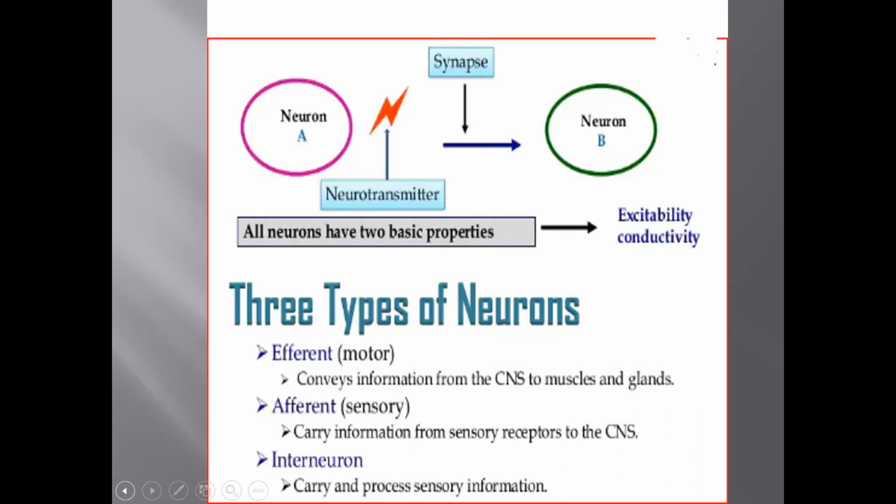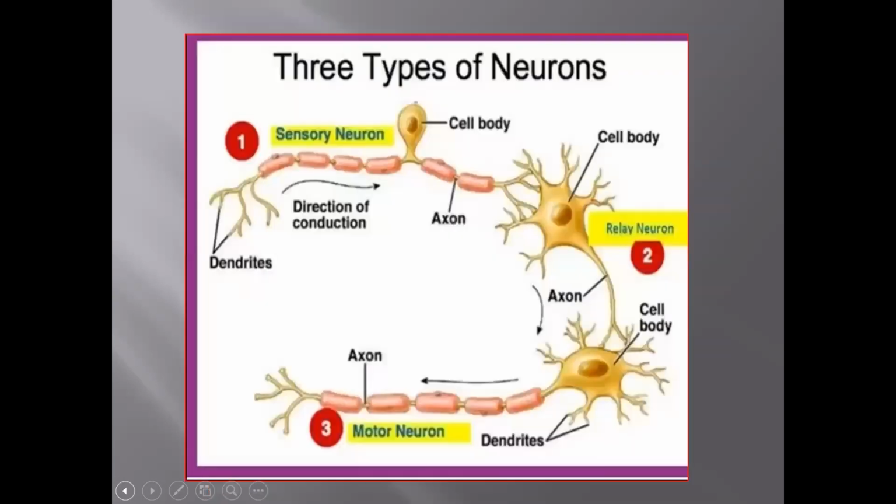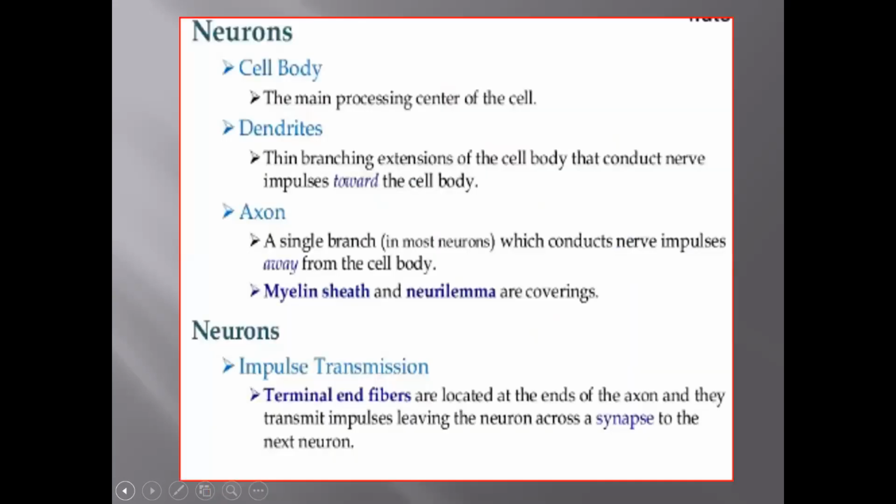Once again, at a glance, we will see the structure of the brain. The brain is like a master computer and controls all the activities of our body.